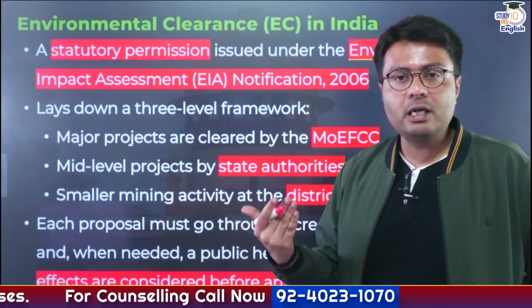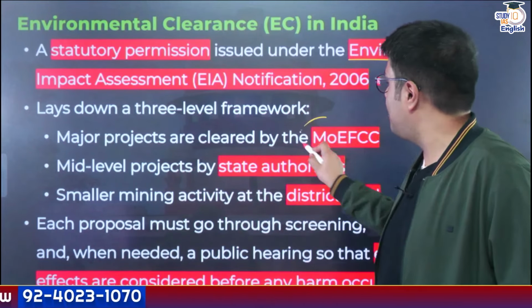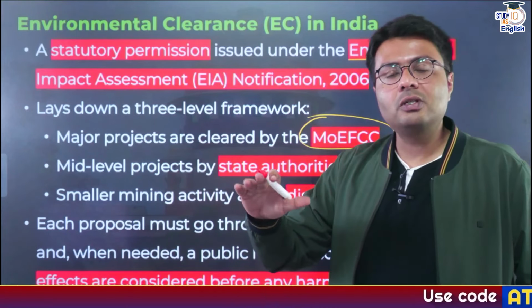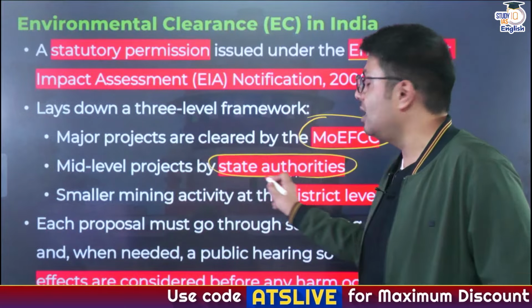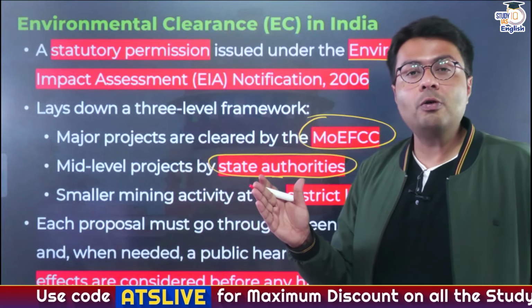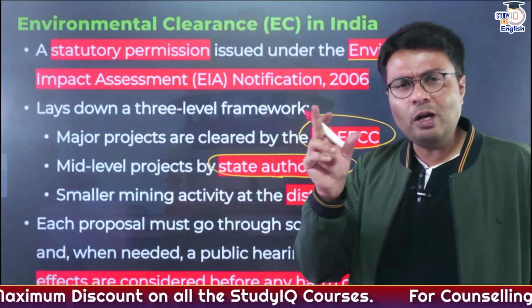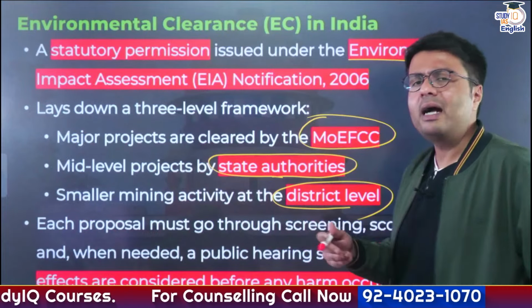For major projects that relate to the Indian economy, the environmental clearances are given by the Ministry of Environment, Forest and Climate Change. For mid-level clearances, these are given by state authorities, be it the central or state pollution control board, state environmental ministries, etc. Whereas for smaller mining activity, these clearances are given at the district level, mostly by the district administration.